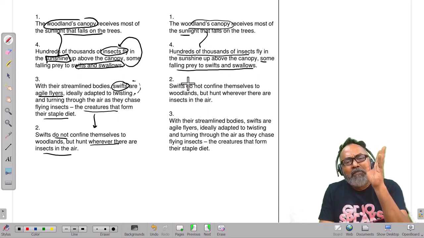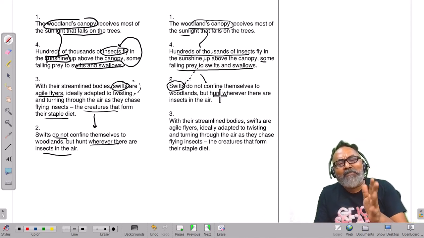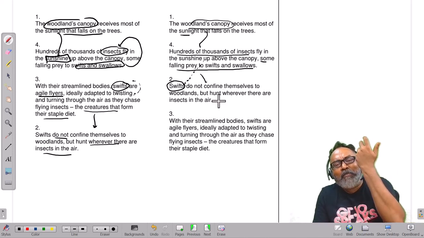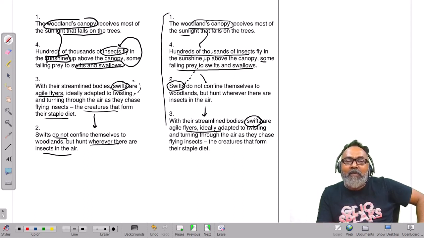Okay, but let me talk about swift. They just don't confine to one place. They'll go wherever they want to go. Now let me talk about who swifts are. They're an amazing creature. Okay, they can fly. The logic here is that the conversation started with the canopy.